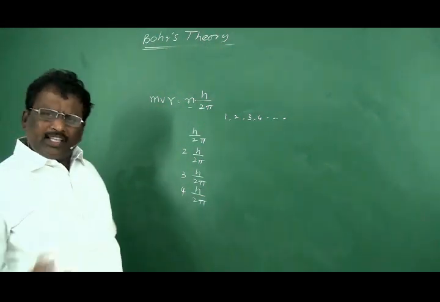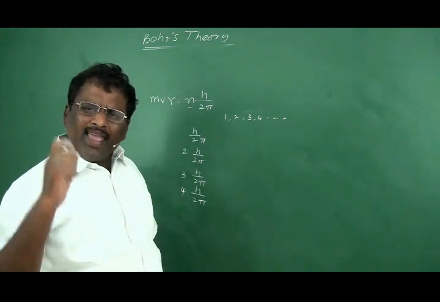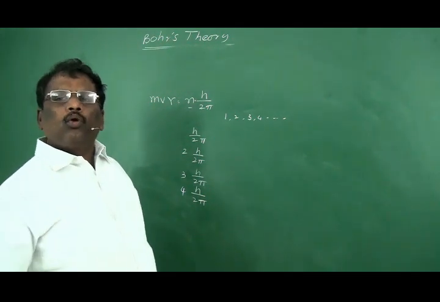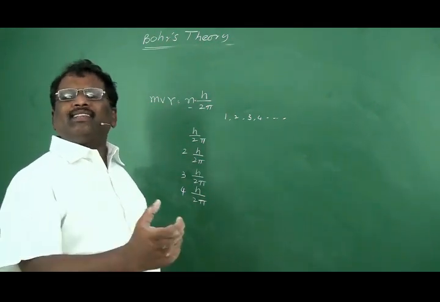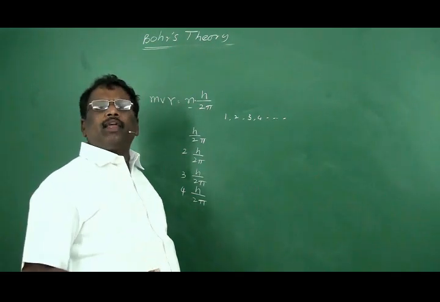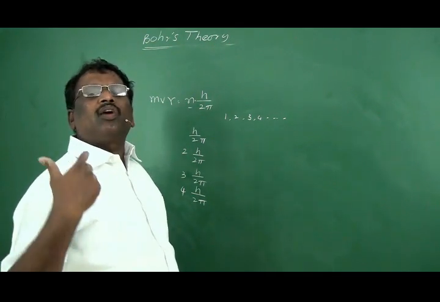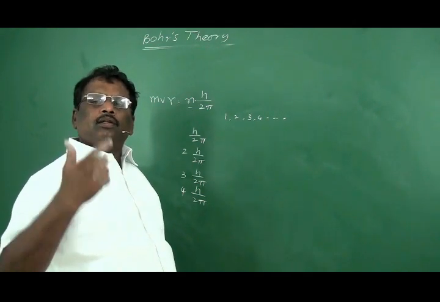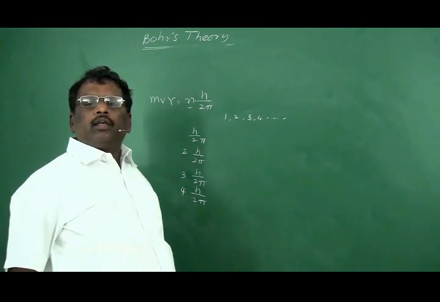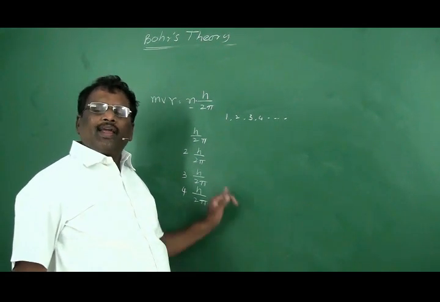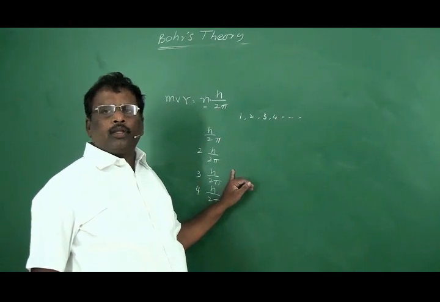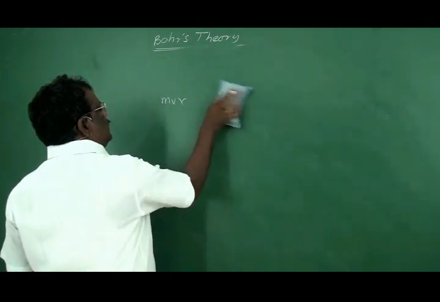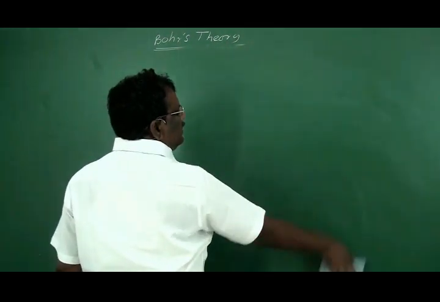But he was unable to give the reason why the angular momentum is quantized. Bohr proposed that angular momentum is quantized, but he was unable to explain why it has to be quantized. For this question, we'll get the answer in some other theory known as de Broglie's theory. Now, Bohr was also able to calculate the radius of each energy level.